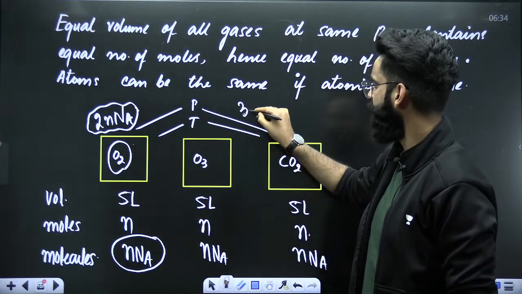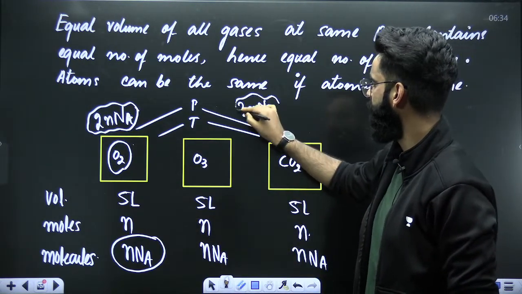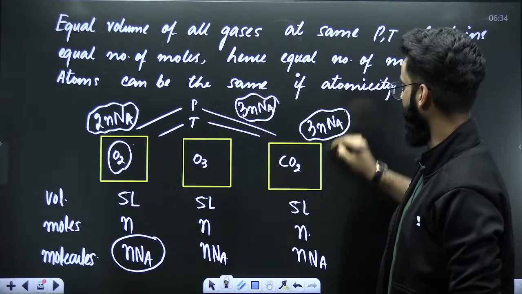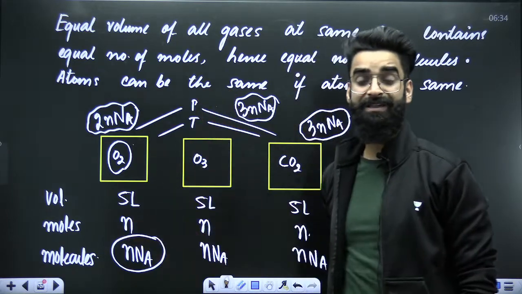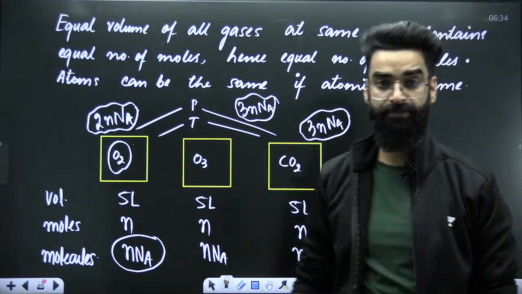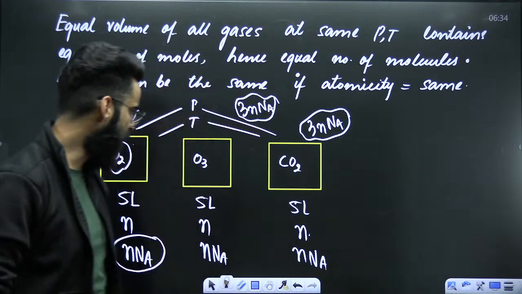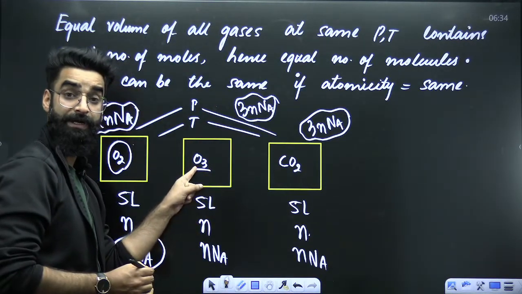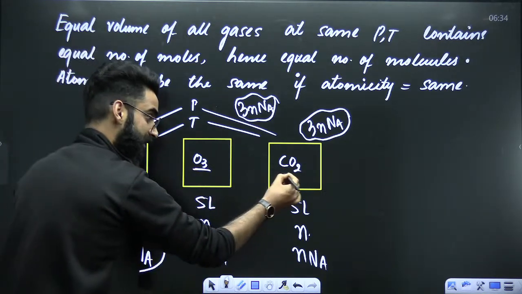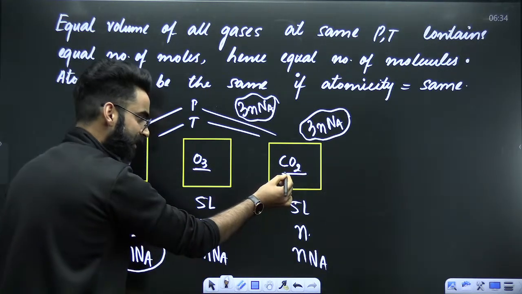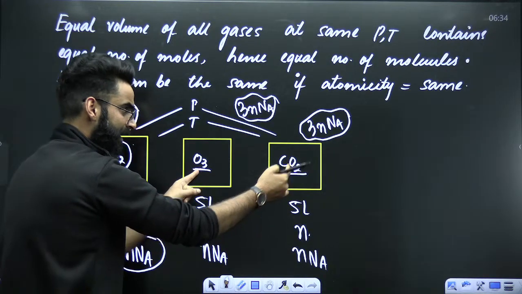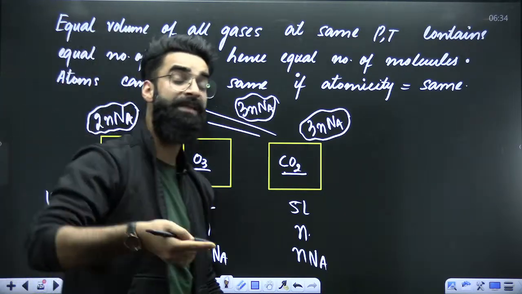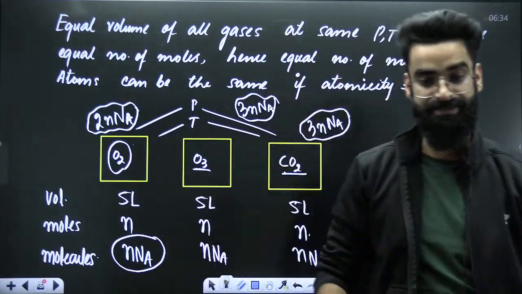Similarly, in the second container, 3 times N_A atoms will be there. In the third container, again 3 times N_A atoms will be there. Now, if I ask you whether the atoms in all the 3 containers are same or different, atoms are different, right? But if you look at these 2 gases, this is O3. Its atomicity is 3. One molecule contains 3 atoms. This is triatomic, this is triatomic. So atomicity of these 2 gases is same. And number of atoms present in both the containers is also same. So atoms can be the same if the atomicity of the gases is same.